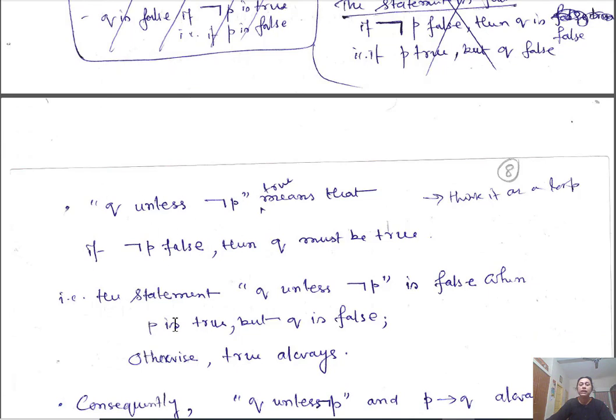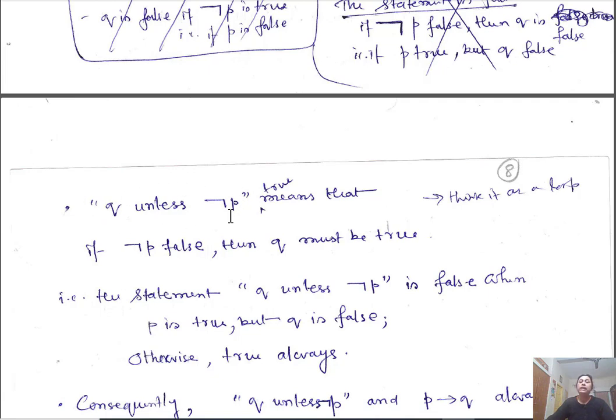This statement essentially says Q unless negation of P. When you try to give it a false value, this will be false when P is true but Q is false, and true otherwise. Always true otherwise. You can do the reasoning by yourselves.